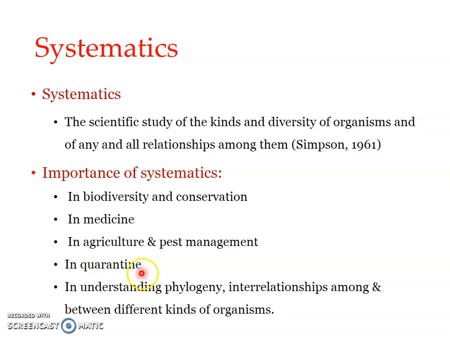In quarantine, okay, this particular term you may have become more familiar with in this particular time period. It is like from country to country. Usually, when a plant material or an animal material is being transported or shipped, it has to pass through a quarantine mechanism. Okay, so in the quarantine mechanism, the material, whether it is plant or animal material, is tested for the presence of, maybe if it is plant, seeds of any unwanted material.